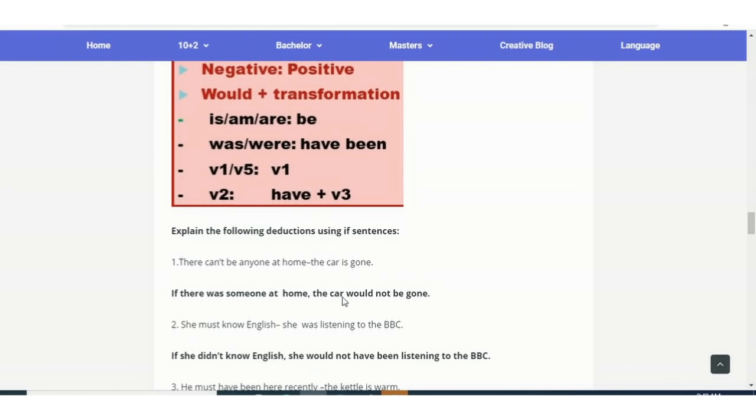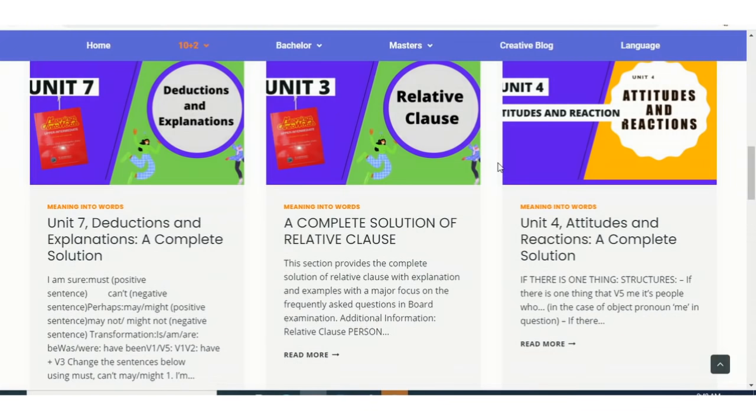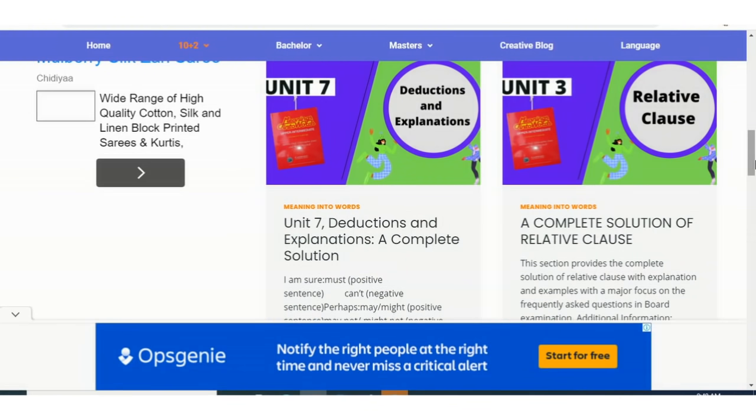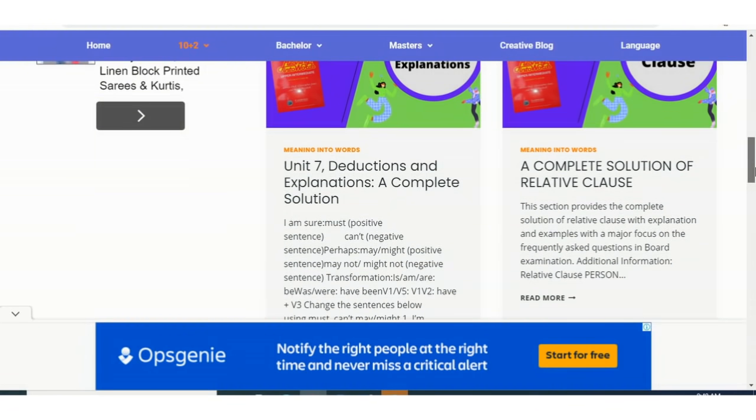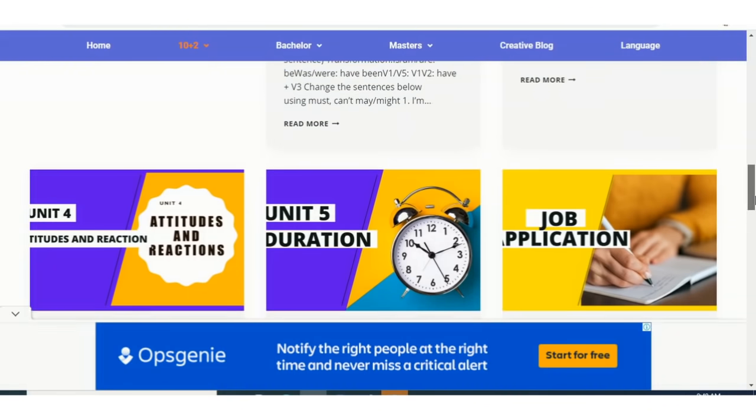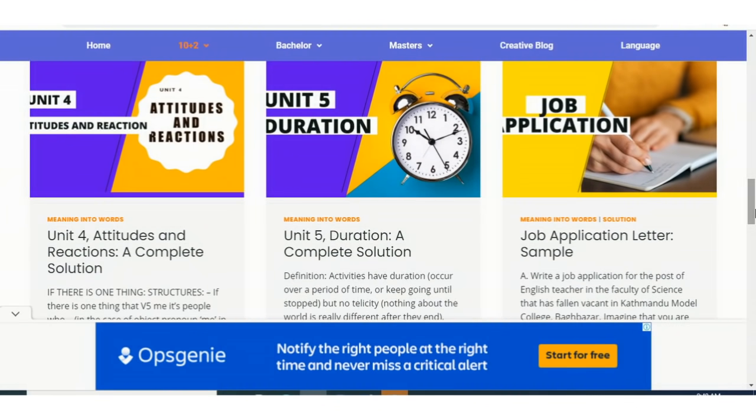Along with the question, you also have the answer. So once you do it, you can easily solve all the questions. Okay, likewise, when we see other questions like attitudes and reactions, unit 4, if there is one thing, unit 5, fill in the blanks using in, for, until, by, and job application.